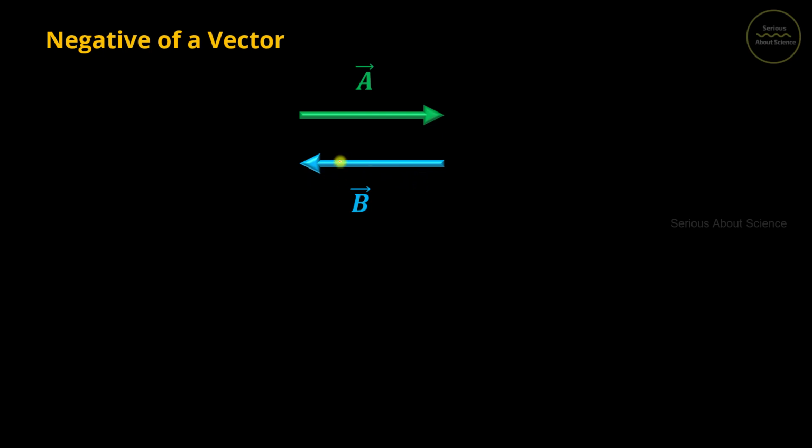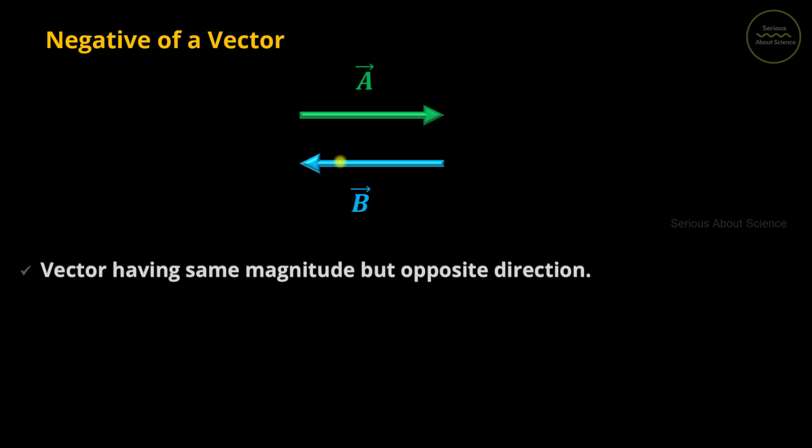So they have equal magnitude but opposite direction. And mathematically it can be written as vector A is equal to minus of vector B. Since magnitude is equal, we can also write it as magnitude of vector A is equal to magnitude of vector B.